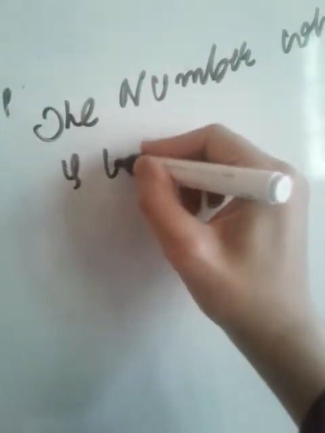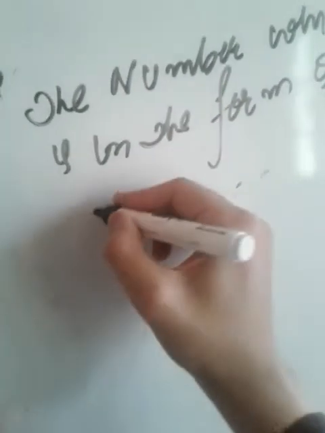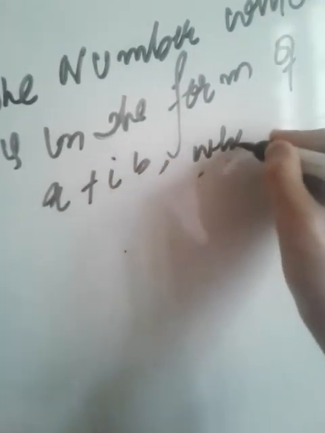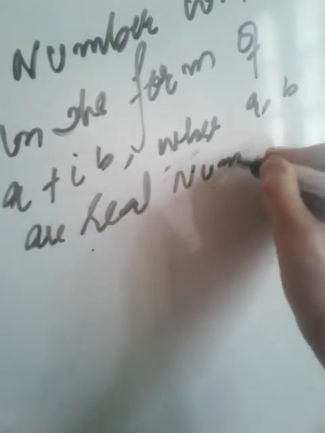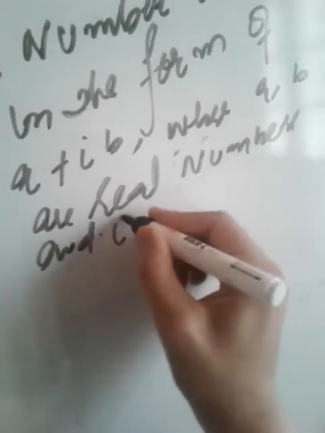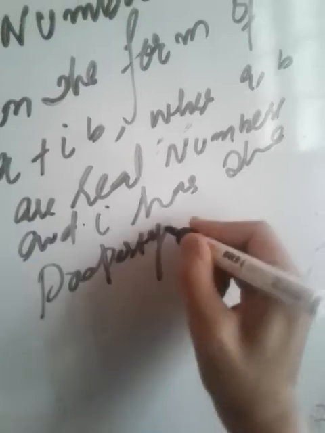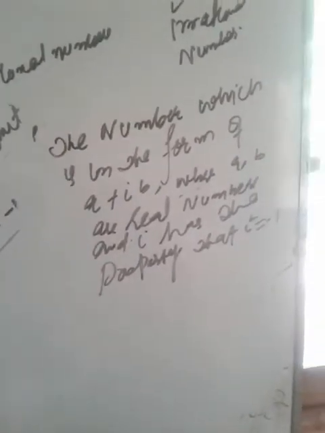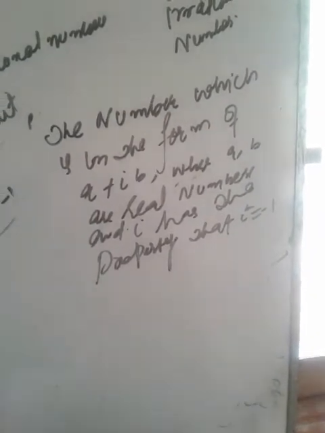A complex number is a number which is in the form a plus ib, where a and b are real numbers, and i has the property that i square equals minus 1.